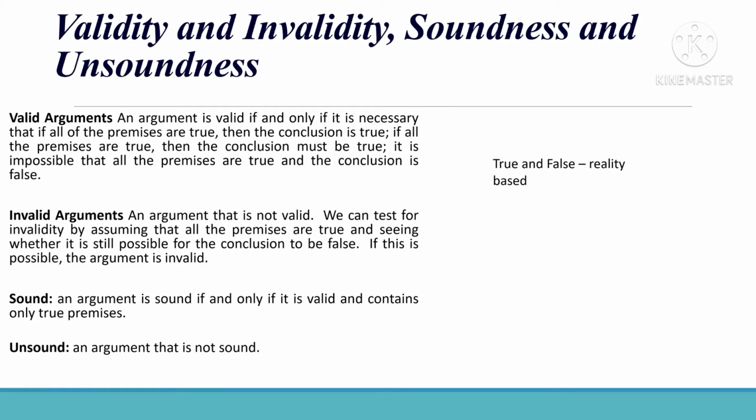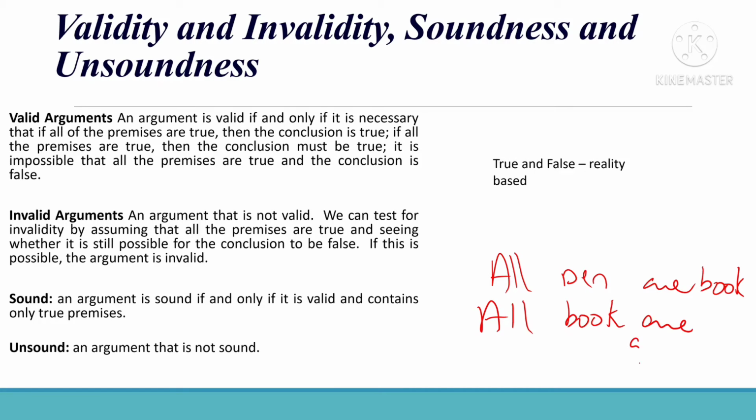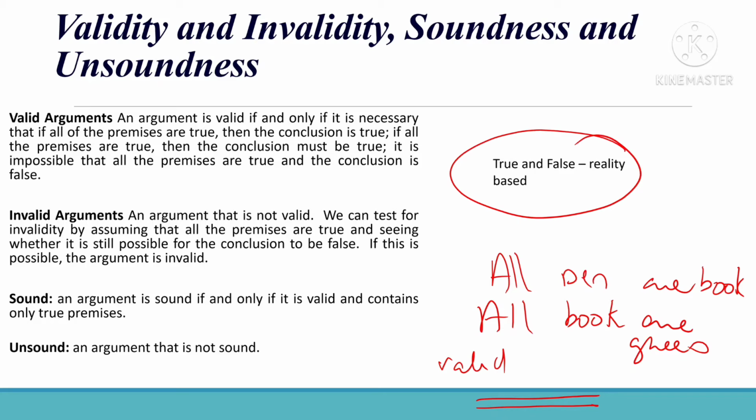Next, let's see about these terms: validity, invalidity, soundness and unsoundness. Before that, in arguments, for example, you might have seen statements like this: all pens are books, all books are green. Do they have any sense in the real world? No. So these can be valid statements, or the conclusion can be valid, but true or false is a separate matter. When it comes to true or false, that should be reality based.